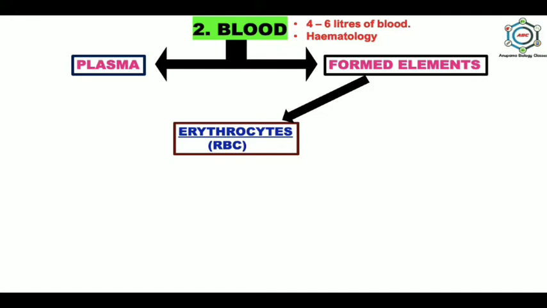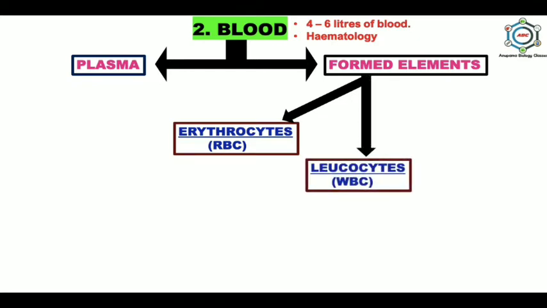In a normal healthy adult man, there are 5 million RBC, and in the case of a woman, 4.5 million RBC per cubic millimeter of blood. RBC count decreases in case of anemia, and in mammals RBC are circular, biconcave and enucleated.